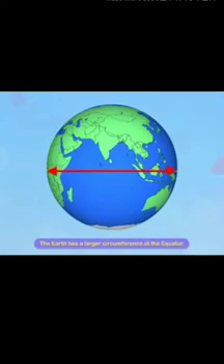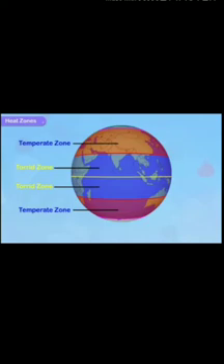Naturally, all places on the Earth do not receive the same amount of heat from the sun, while the equator and regions near it receive direct rays. Sun rays become slanting as we move away from the equator and towards the poles. Heat zones: the Earth can be divided into three different zones on the basis of the amount of heat received from the Sun. The three different zones are the torrid zone, the temperate zone, and the frigid zone.